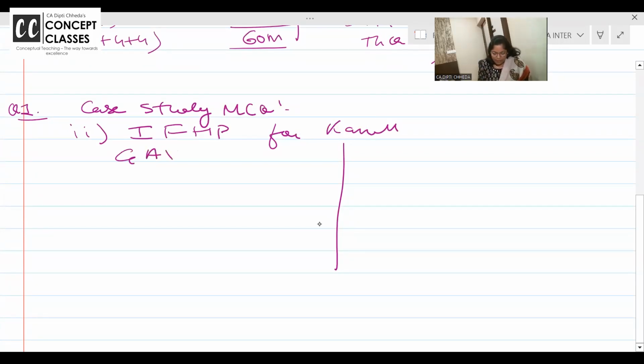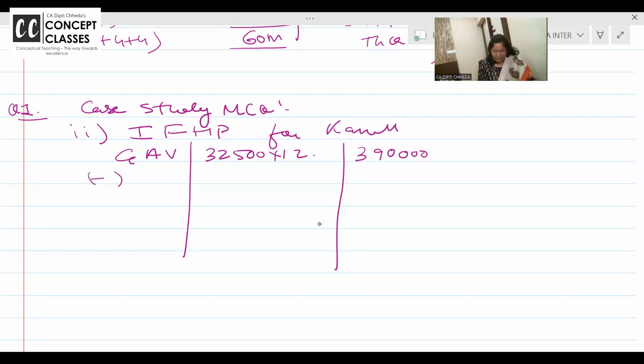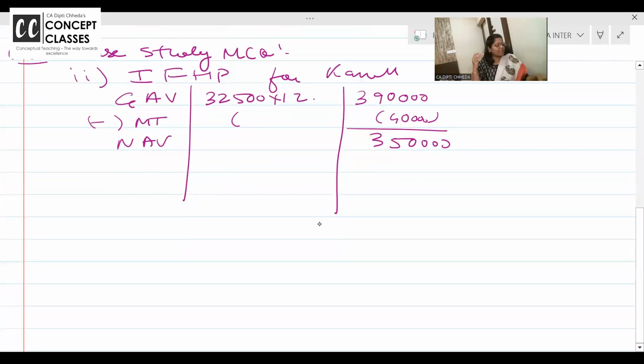What will be the GAV, dear students? 32,500 into 12. Quickly. Yes, you are doing it faster than me. Put it from the calculator in the chat box. 390 less municipal taxes. 40,000 he has paid when he came to India. If it is paid by the owner, then allowed. See, house property, residential. MTP, enjoy solving it as if it's your best one, all the varieties covered at a time. That is one of the best parts of solving the MTP.